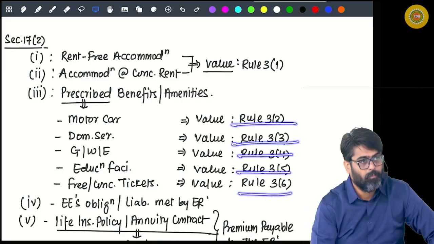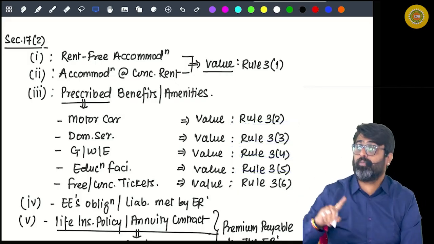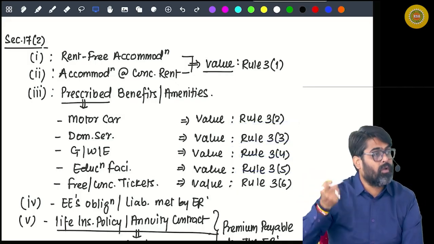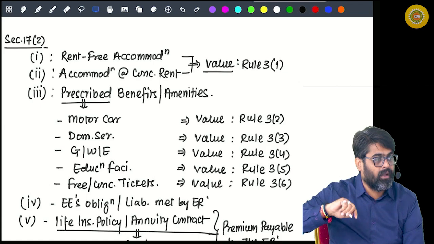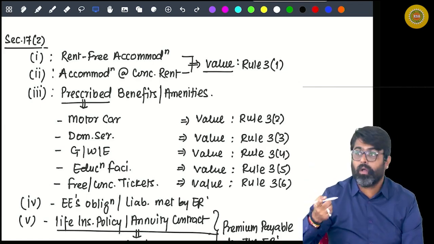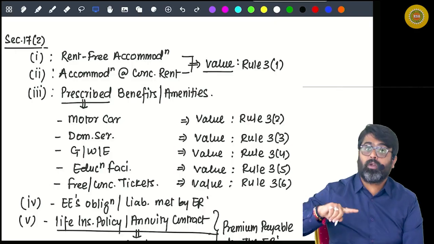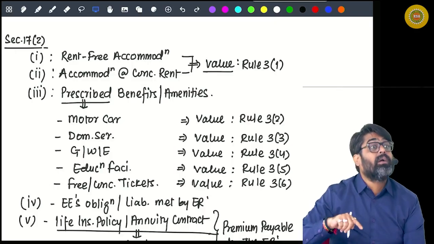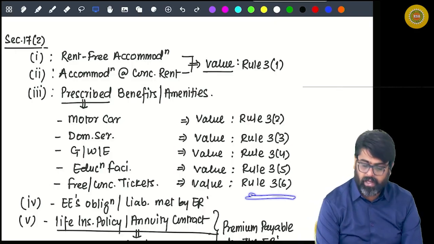The value of motor car facility as per Rule 3, 2. Value of domestic servants as per Rule 3, 3. Value of gas, water, electricity facility as per Rule 3, 4. Value of educational facility as per Rule 3, 5. And value of free or concessional tickets as per Rule 3.